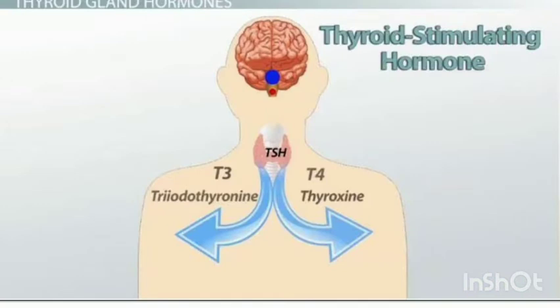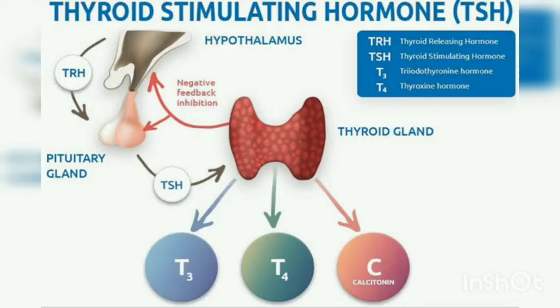Next is the thyroid stimulating hormone. It is a glycoprotein hormone which stimulates the thyroid gland to secrete triiodothyronine, that means T3, and thyroxine, T4. What are the 2 hormones secreted by thyroid gland? T3 and T4. TSH secretion is regulated by negative feedback mechanism.